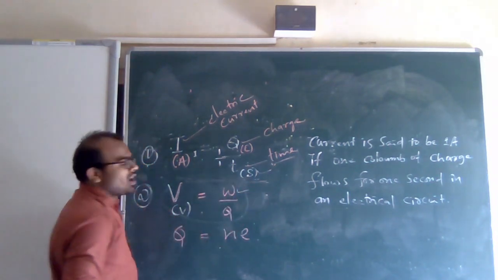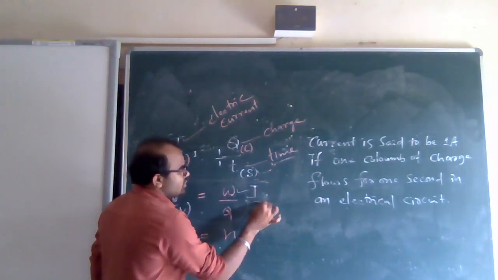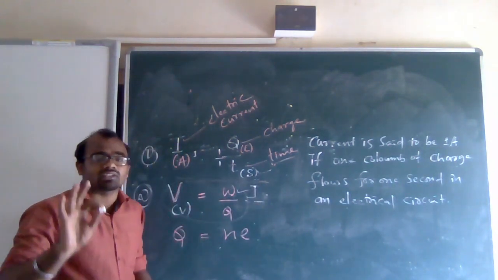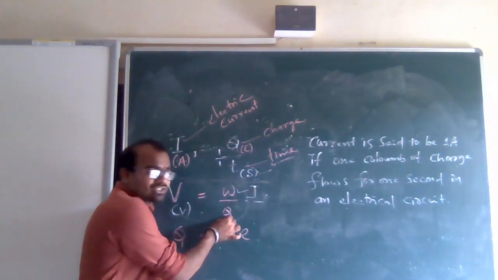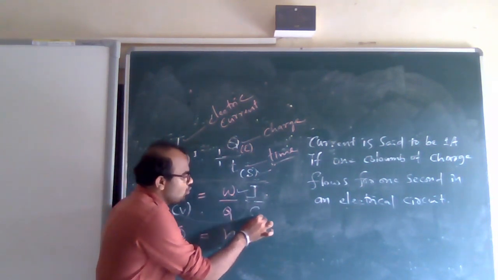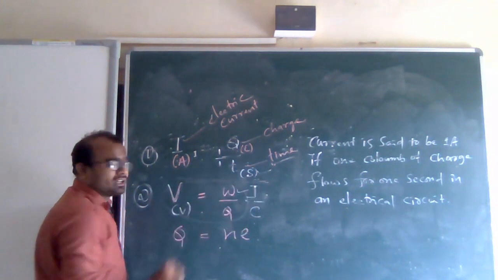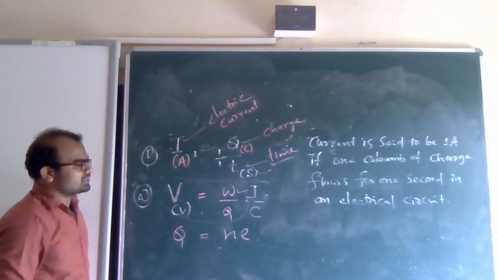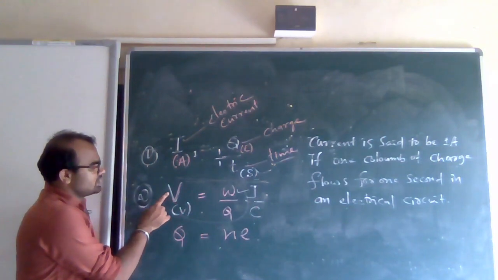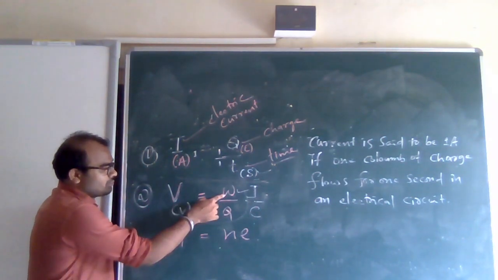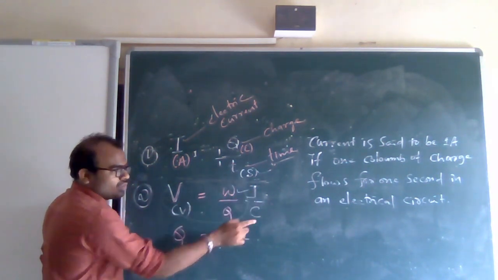W is the work done. What is the SI unit of work done? Joule, because work is nothing but energy. The SI unit of any kind of energy is joules. Q is charge, and its SI unit is coulomb. So 1 volt is nothing but 1 joule per coulomb. You have to remember this. So: potential difference or voltage, work done, charge; SI units volt, joule, coulomb.